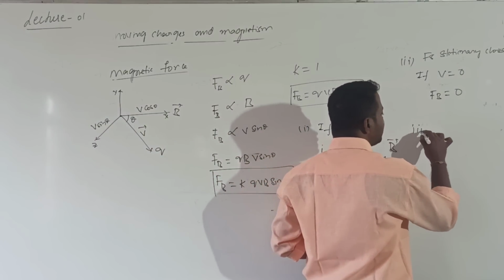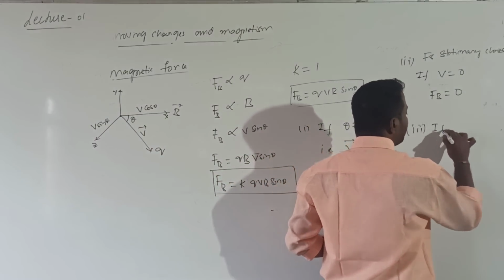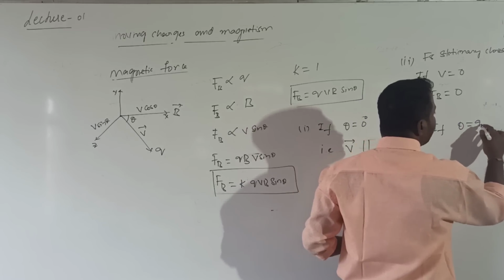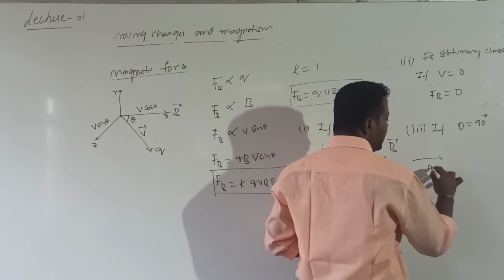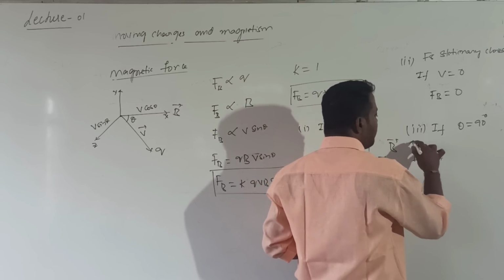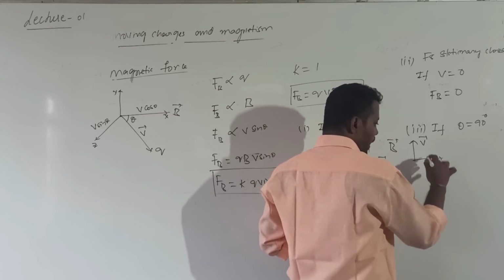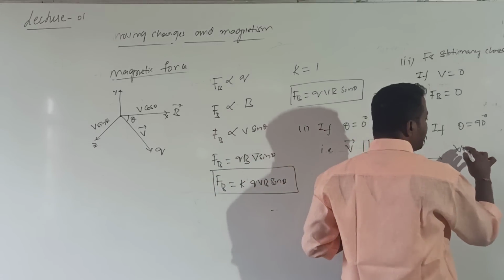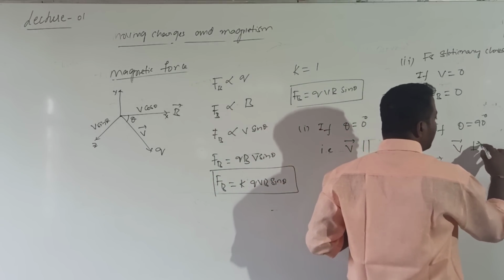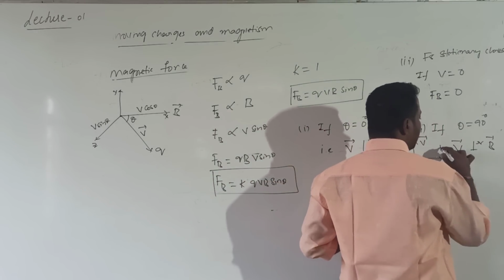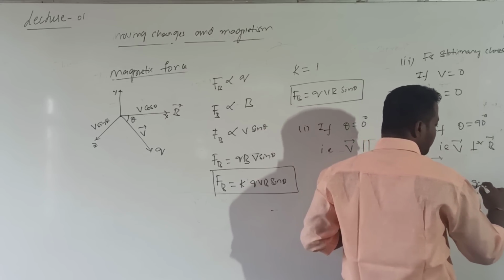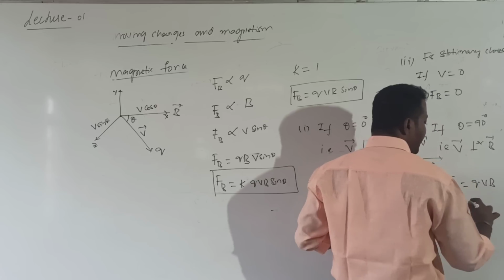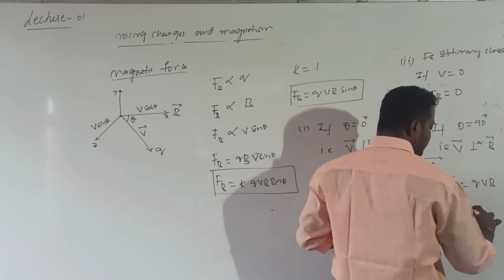The third case is when theta is equal to 90. What is the meaning of theta 90? The charge enters perpendicular to B bar. V bar is perpendicular to B bar. Then FB becomes Q into V into B, which is maximum.